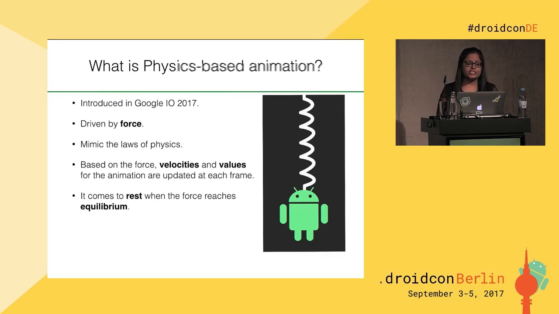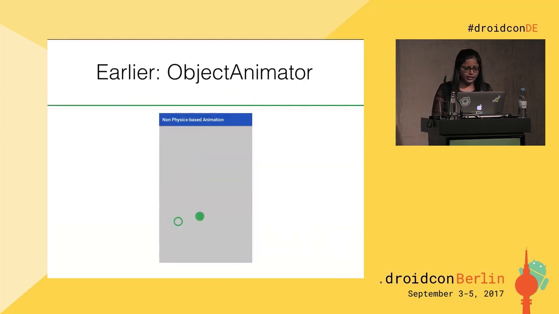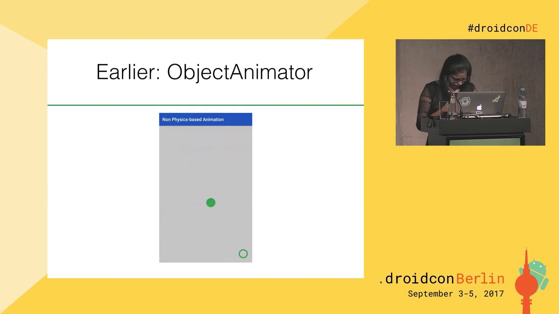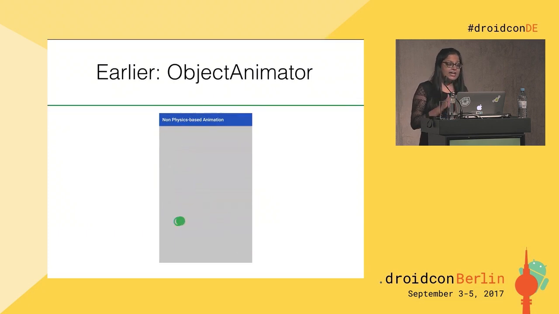Before the physics-based animation, we had object animators, animator-based animation. Animator-based animations are fairly static and have a fixed duration. Like you can see in this scenario, the target value needs to change during the animation. To accommodate the change in the target value, we need to cancel the animation at the time of the target value change and reconfigure the animation with the current value as the new start value and add the target value. Because of this process, this creates an abrupt stop in animation, which doesn't look natural.